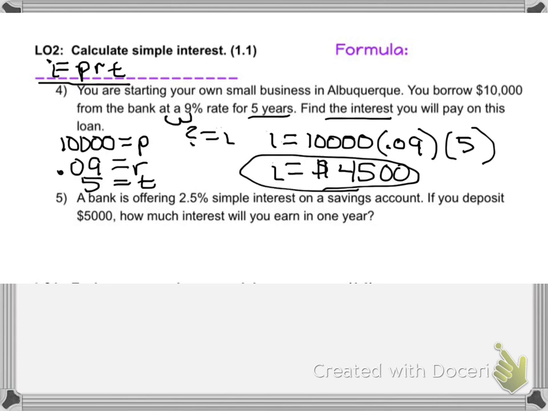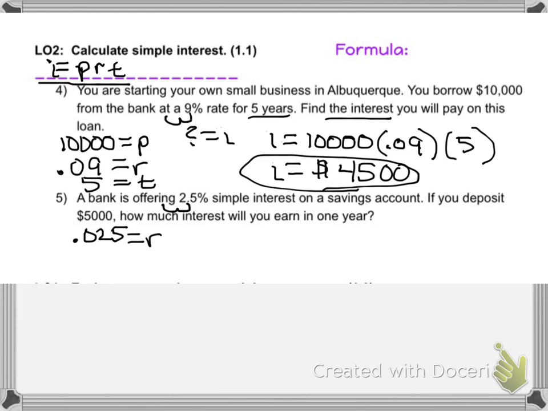Now we're going to use the same formula for number 5. So we're going to write as we talk. A bank is offering a 2.5%. We know percent is our rate, and we've got to convert it to a decimal. So 0.025. Simple interest on a savings account.